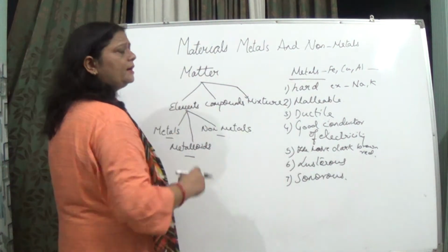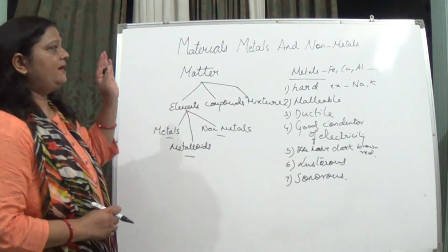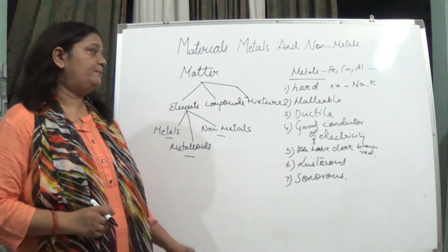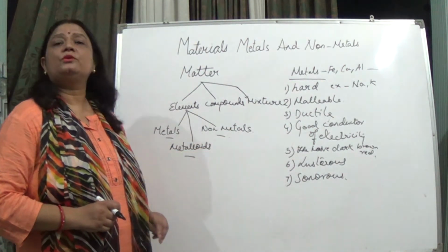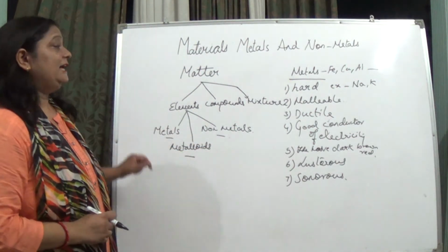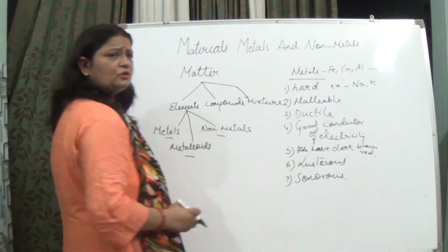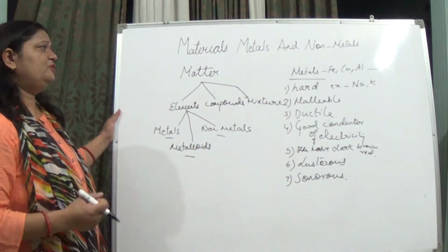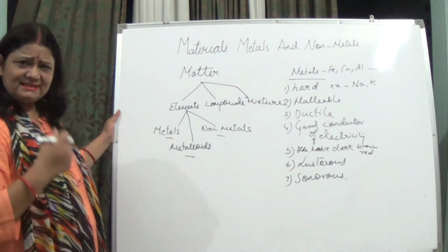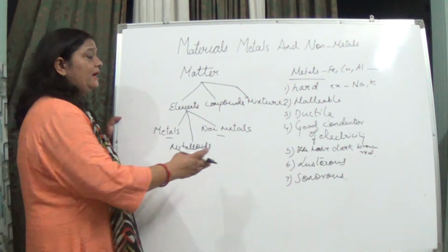Now they are good conductors of electricity. Yes, they actually have free electrons in them. As a result, they are good conductors of electricity. Now, color: when we see copper, aluminium, or iron, yes, each has a characteristic color.